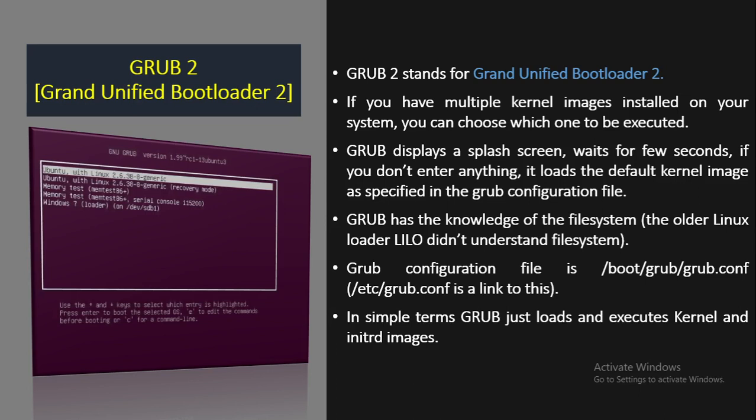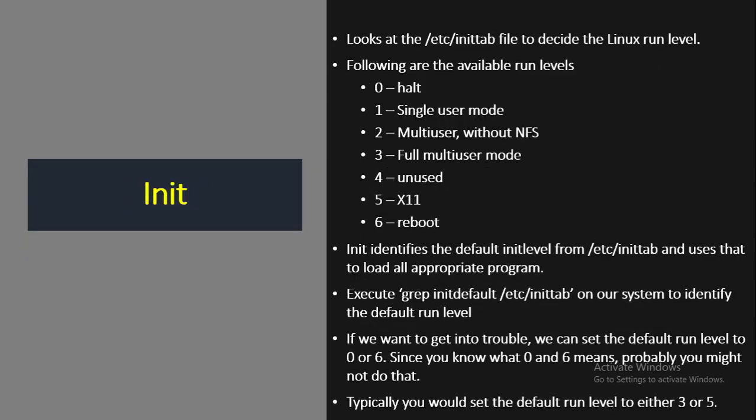Its function is to take over from BIOS at boot time, load itself, load the Linux kernel into memory, and then turn over execution to the kernel. GRUB supports multiple Linux kernels and allows the user to select between them at boot time using a menu. Once the kernel takes over, GRUB has done its job and it's no longer needed. On the left side corner, you can see the interface of the Grand Unified Bootloader.